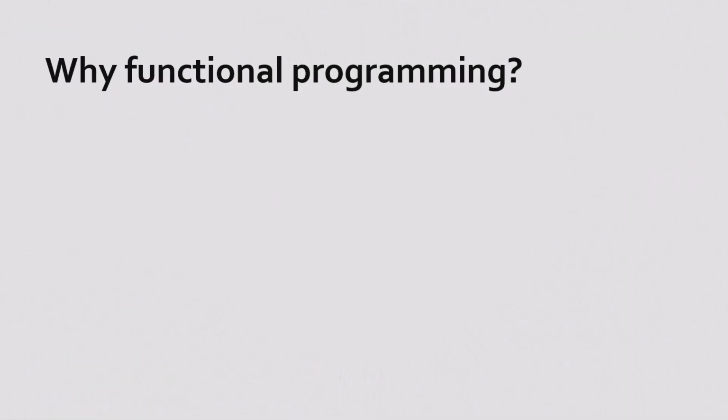Okay, now let's talk about why functional programming. Functional programming helps us to spend the least time with documentation, because you have an honest signature, you have all the things you need to understand what the function is doing, so you are spending the least time with documentation.